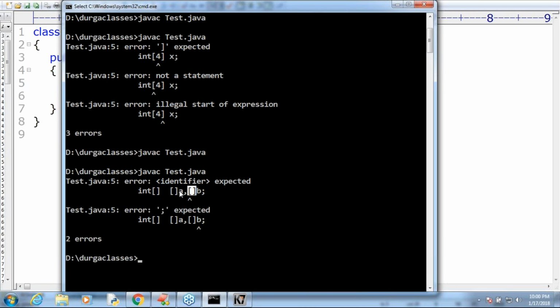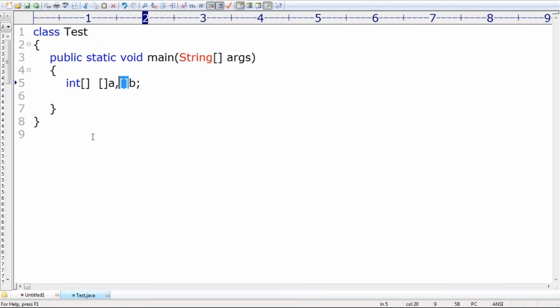Okay, that's all. Because for the first variable, this space I can ignore. Are you getting? But for the second variable, if you are specifying like this, I have to ignore A and so on, which is not possible. Remember, that's why for the second variable onward, the dimension before the variable is not allowed, it is available only for the first variable. Clear, right? Are you in a position to understand?